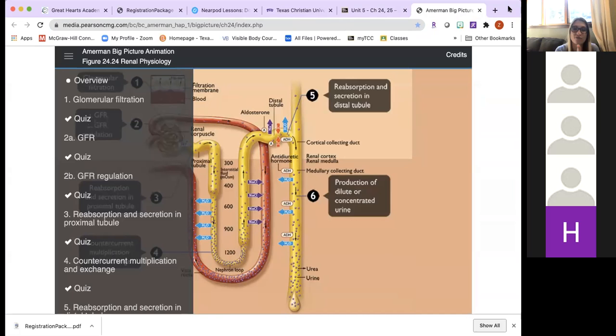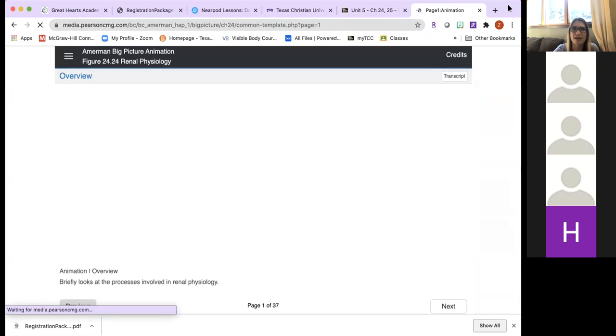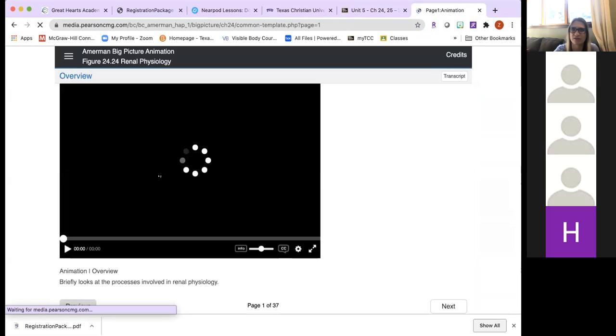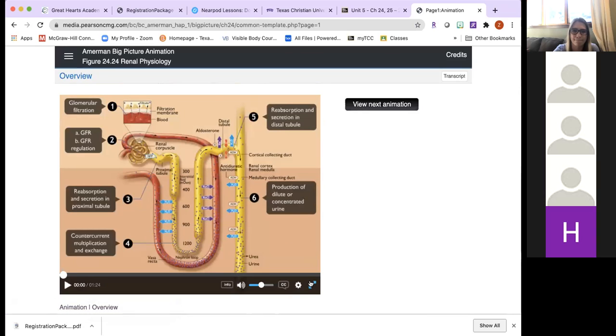Also, for the Google form, you will probably need to be signed into your browser with your MyTCC credentials. If you are not, it won't let you in, but just sign out of your personal Gmail and log in with your MyTCC, and it will go well. So let's look at this. I hope that the sound works for this.